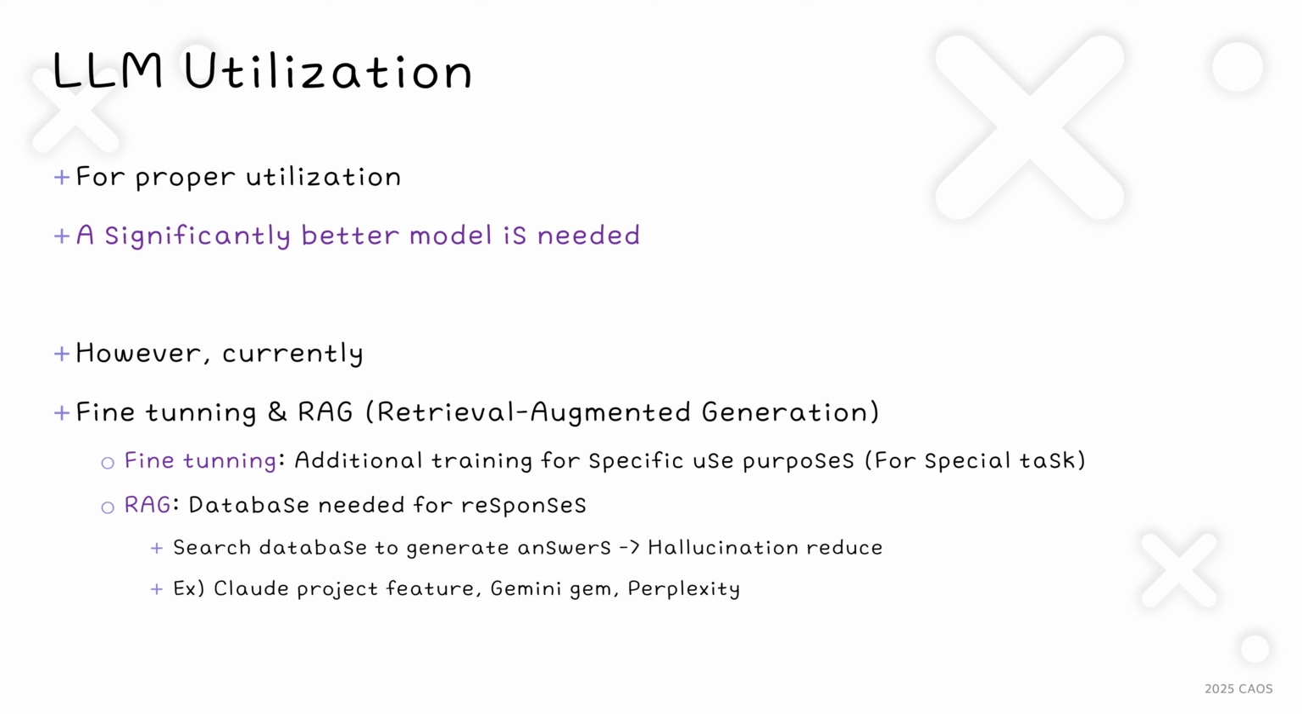To maximize LLM performance for specific purposes, you can utilize technologies called fine-tuning and RAG. Fine-tuning involves additional training of the model, while RAG, retrieval augmented generation, is a technology that references external databases to generate responses. In particular, using RAG can significantly reduce hallucination, which is the biggest drawback of LLMs.